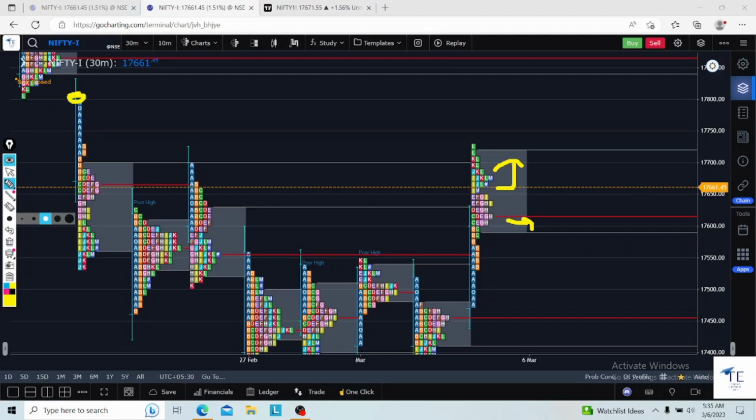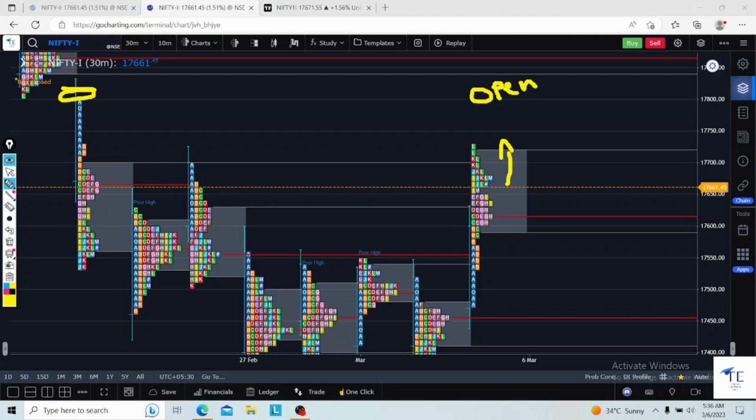This is the third scenario. If the market opens gap up in this zone, that could be more than 100 points gap up. You know what the 100 points gap up rule is? That rule will be in place today. It is a very simple rule, nothing else. We have been discussing this for many days.